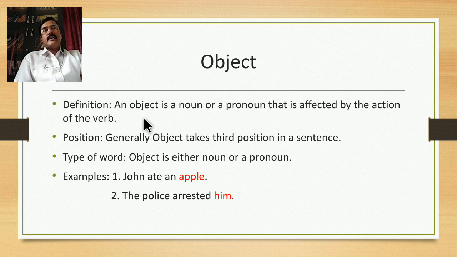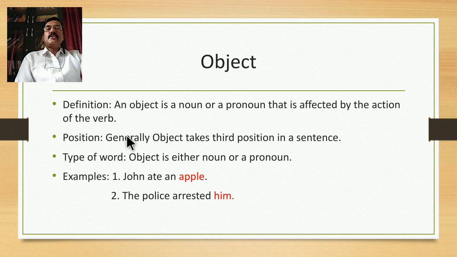There is a very interesting kind of correlation between these three. Subject is the doer of action, verb is the action itself, and object is the element on which the action is performed by the doer of action, that is the subject. So all these three elements are interestingly correlated with each other. An object is a noun or pronoun that is affected by the action that is described in the verb.